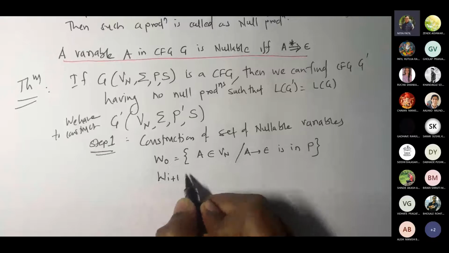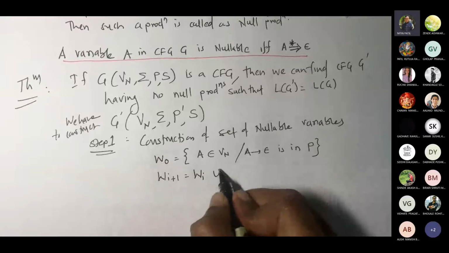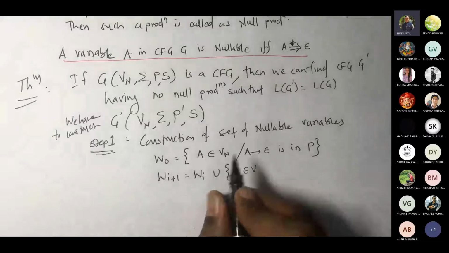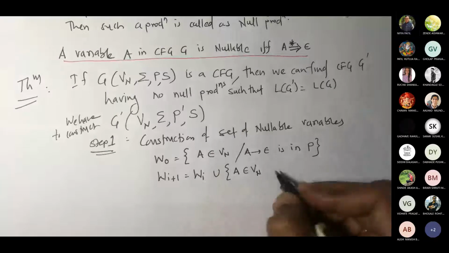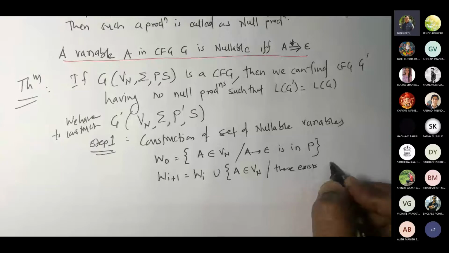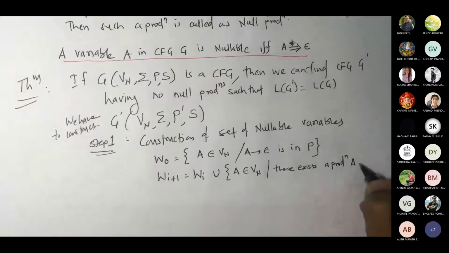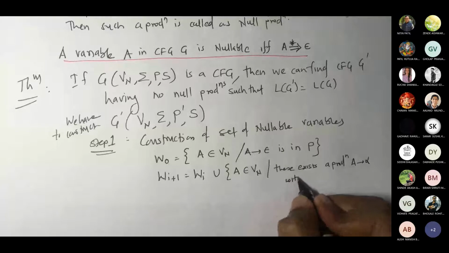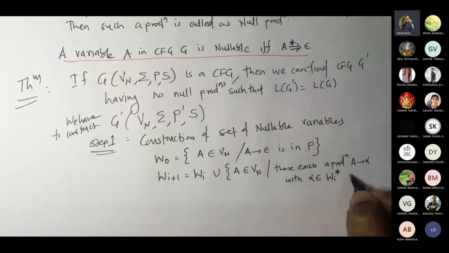So if I go on, what would be my next W? I'm writing Wi plus 1 equal to Wi, the previous W, union. I'm going to add every variable A. Now this A and this A, we have to somewhere differentiate. We will continue with a similar variable A such that there exists a production A gives alpha with alpha belonging to Wi star.